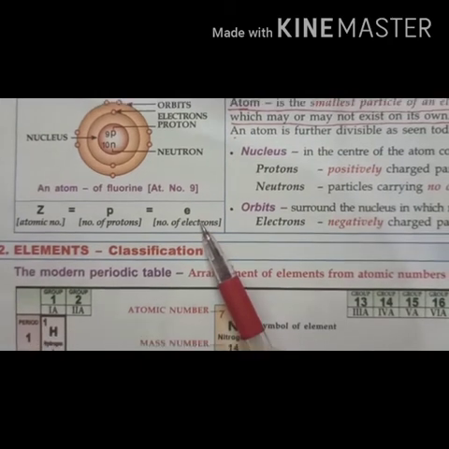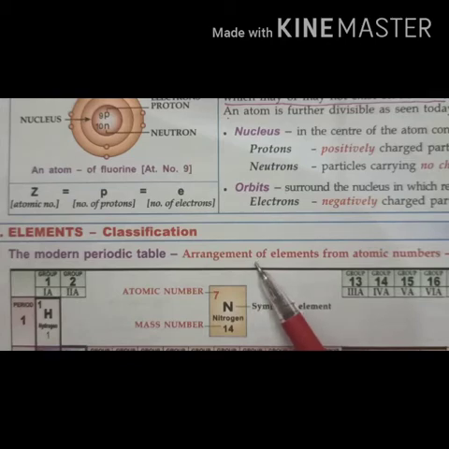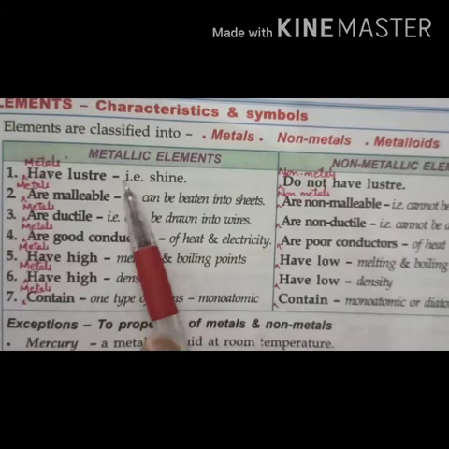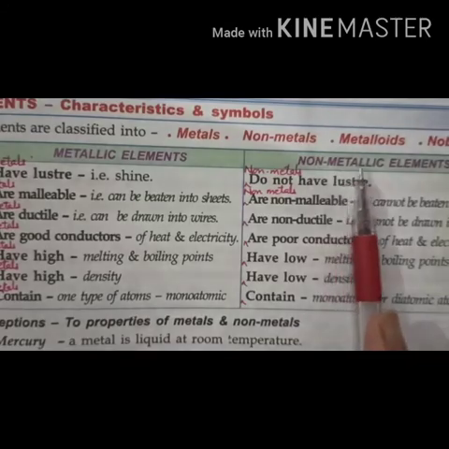Now next is classification of elements. All of you know that till today, a total of 118 elements are known, right? And they are arranged in a table form that is called the periodic table. Okay, now next is differentiating between metallic elements and non-metallic elements.